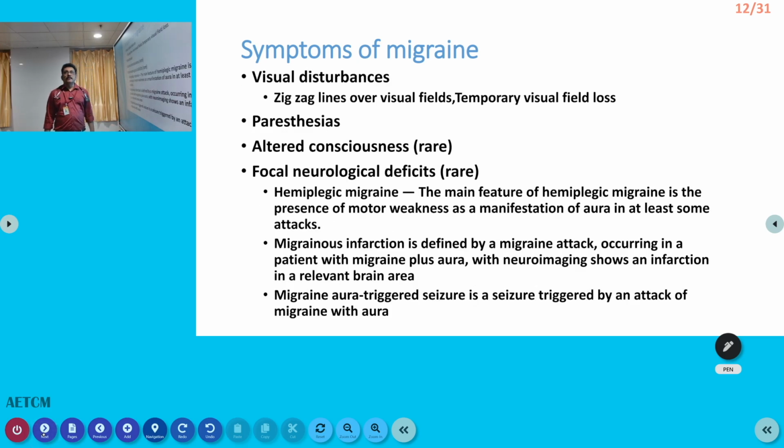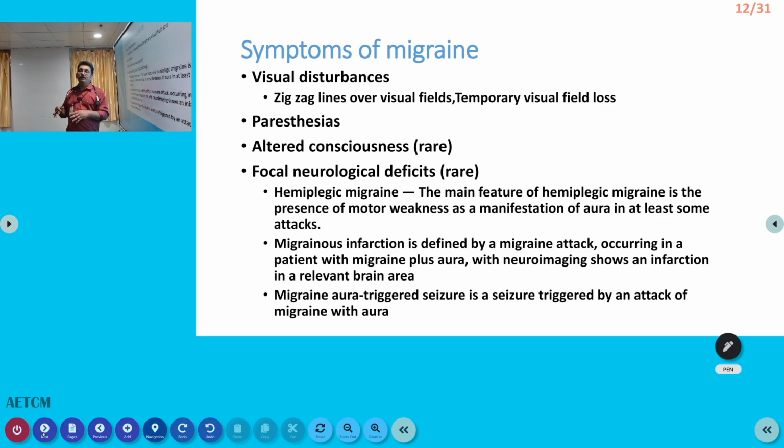complicated migraine. Now, visual symptoms: the most common visual symptoms come as aura. They can have temporary visual loss, zigzag lines in the visual field, paresthesias, altered consciousness, focal neurological deficit. So these are all complicated migraine. Actually, when you have a migraine, normally they do not have any neurological finding.